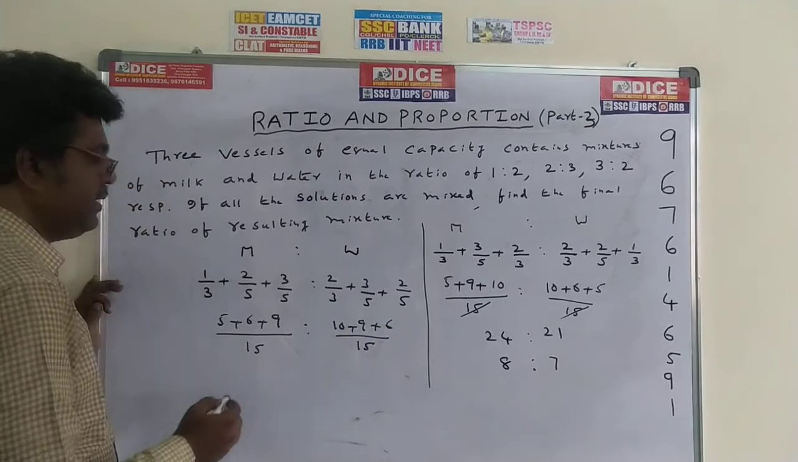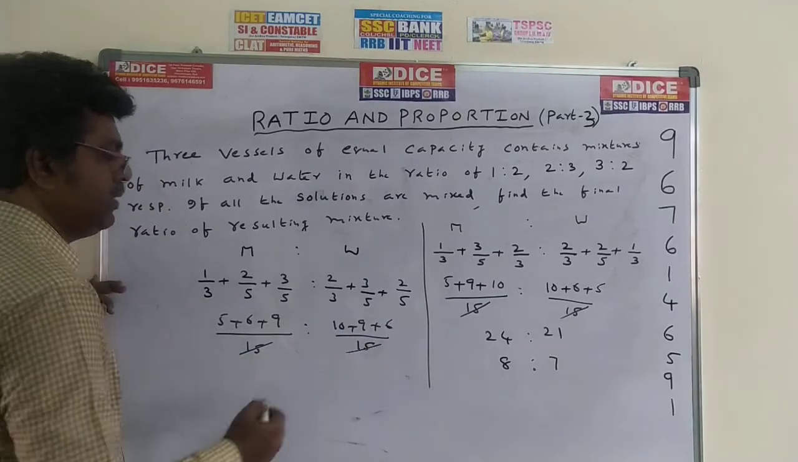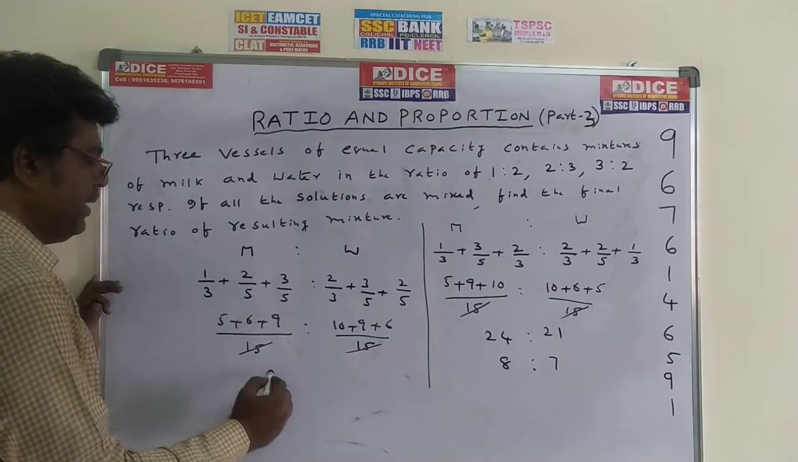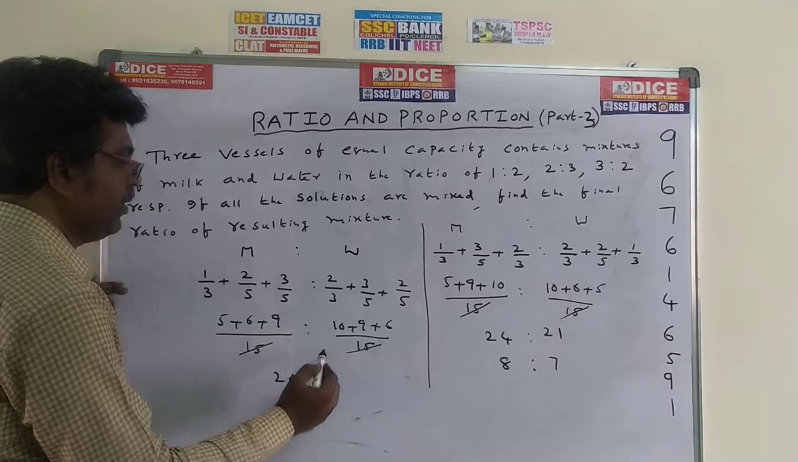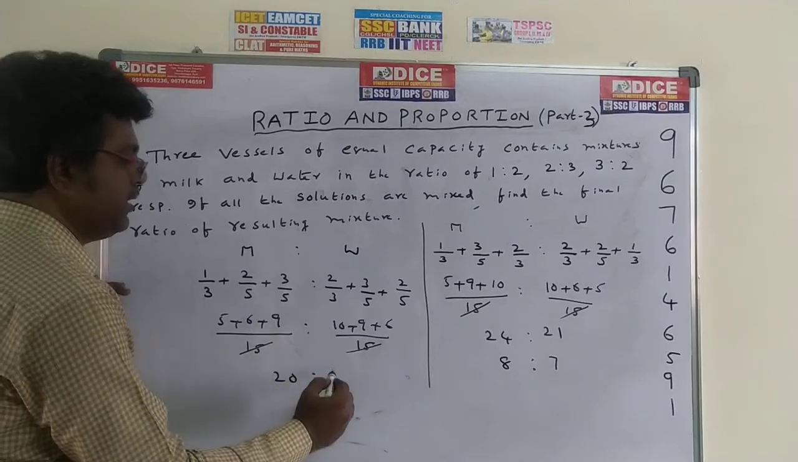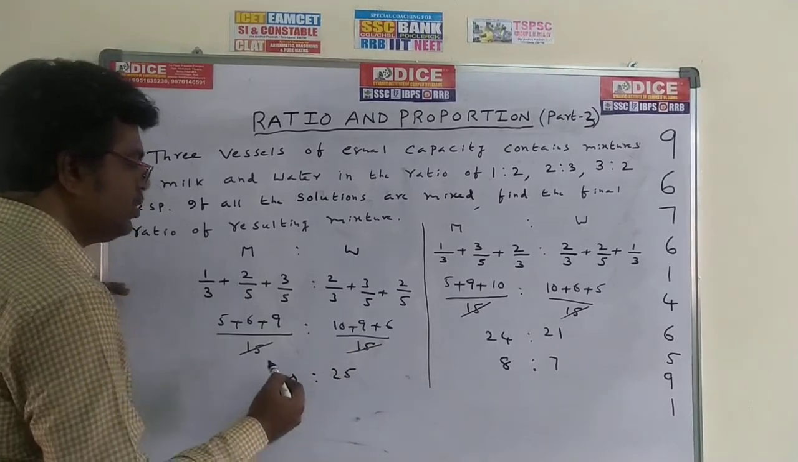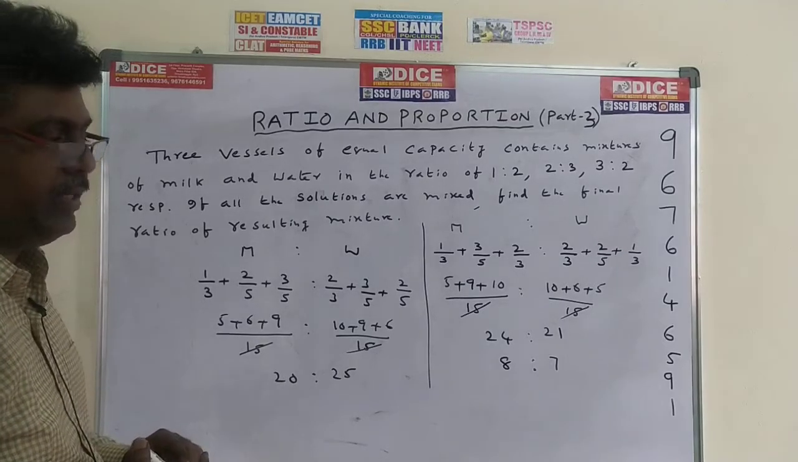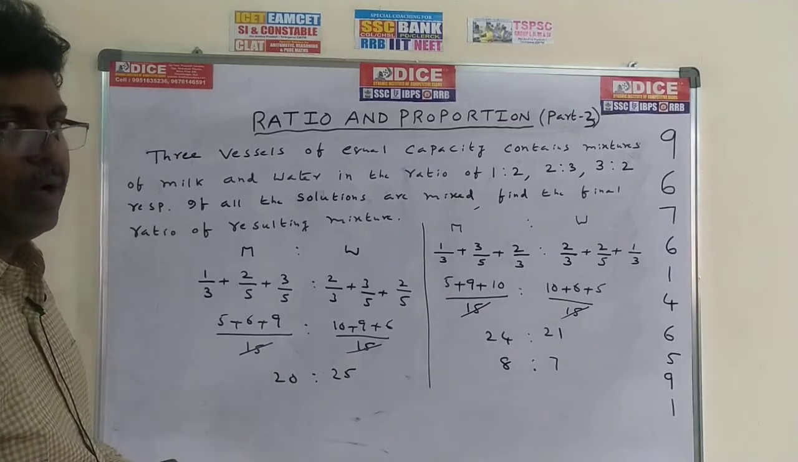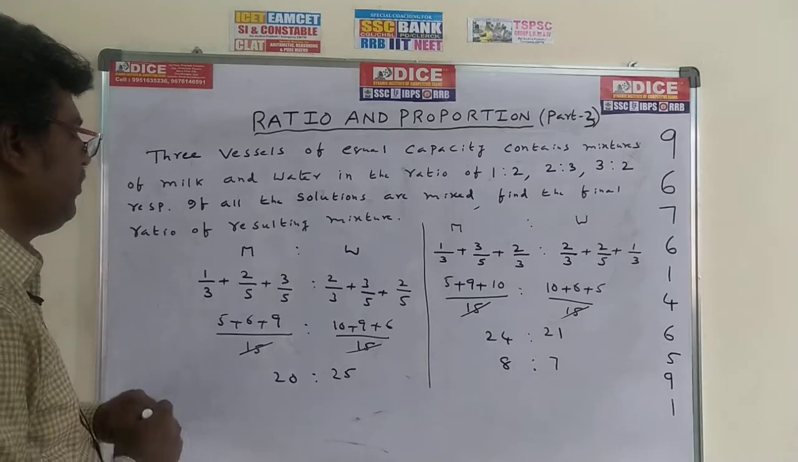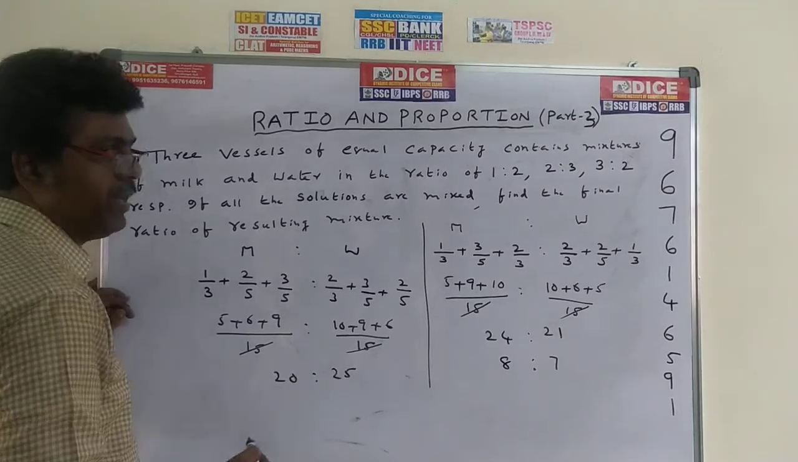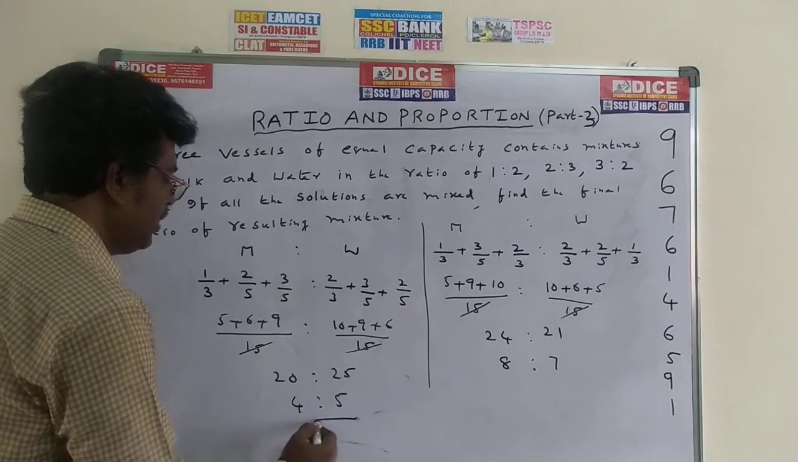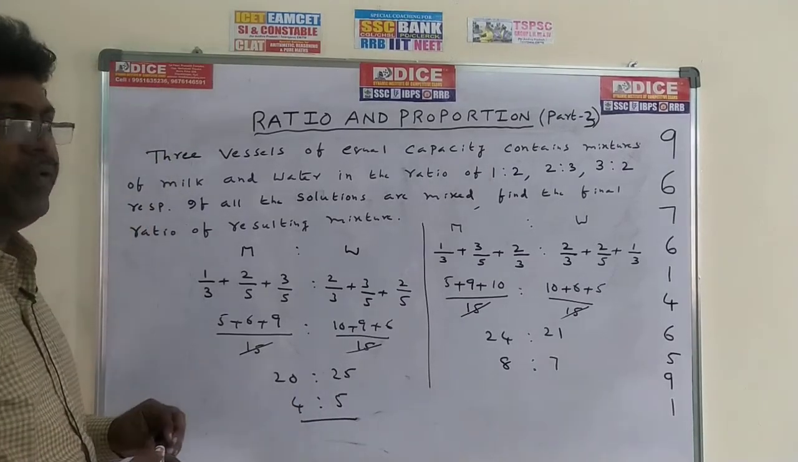In the denominator, the LCM is the same, 15, 15 cancel. Go for our numerator: 5 plus 6, 11, 11 plus 9, 20. 10 plus 9, 19, 19 plus 6, 25. So the answer is 20 is to 25. Already I told you, if there is a chance of cancellation in the ratio, if any common number, cancel it. That is the best way. In these two numbers, 5 will cancel. 5 4s are 20, 5 5s are 25. So the required answer is 4 is to 5.